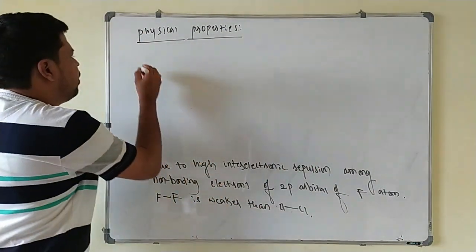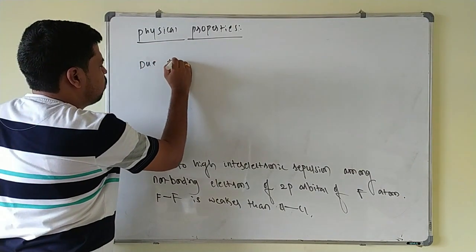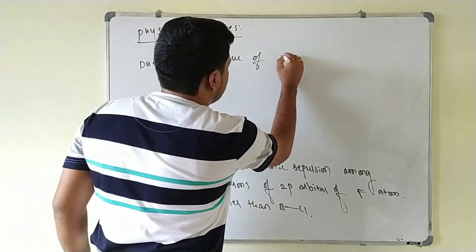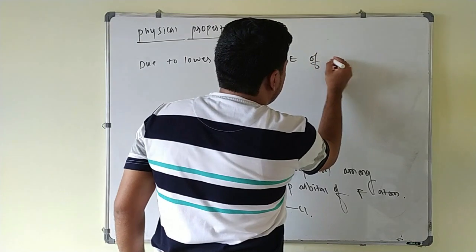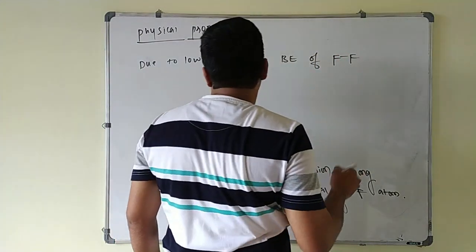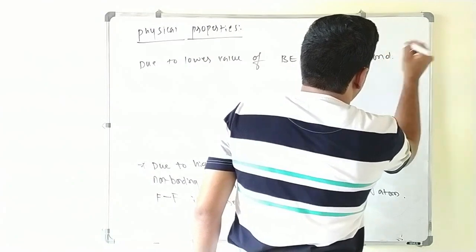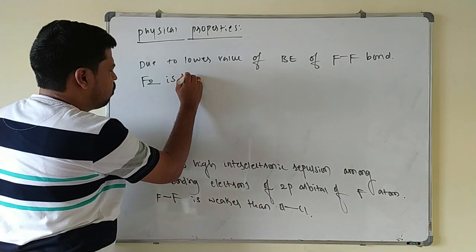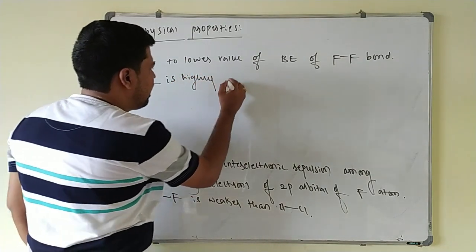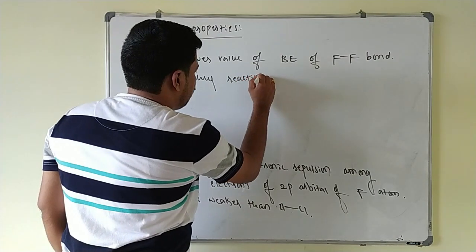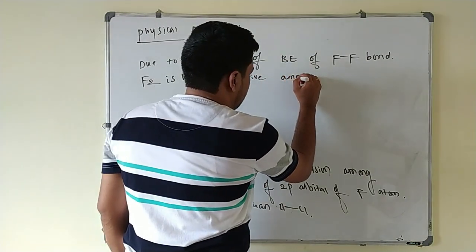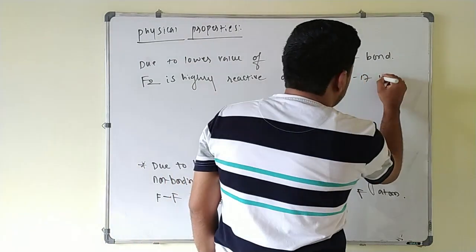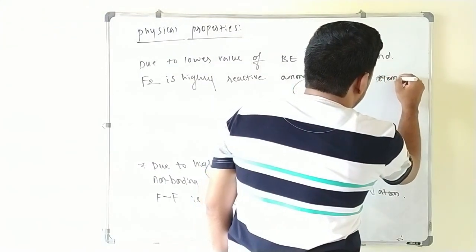Next point is due to lower value of bond energy of F-F bond, fluorine is highly reactive among group 17 elements.